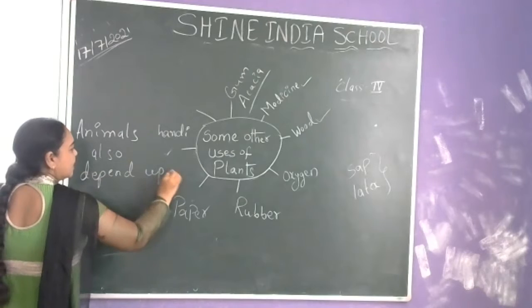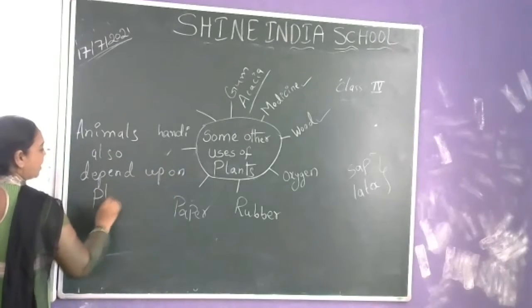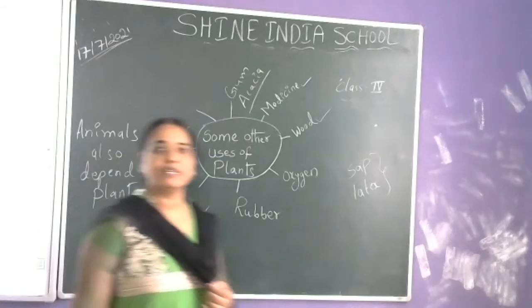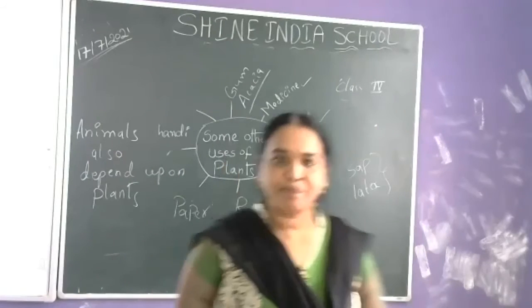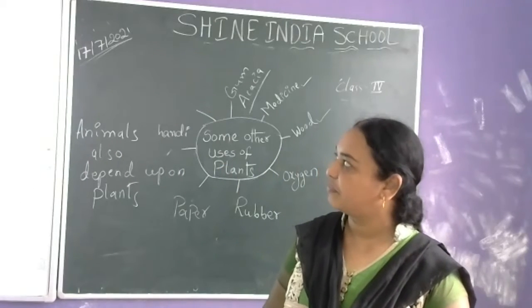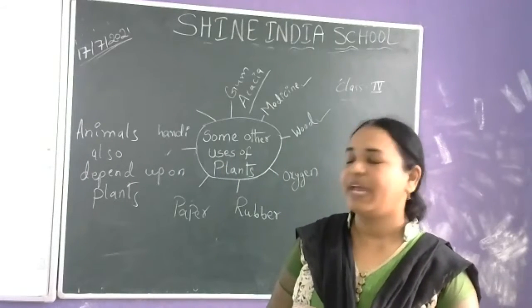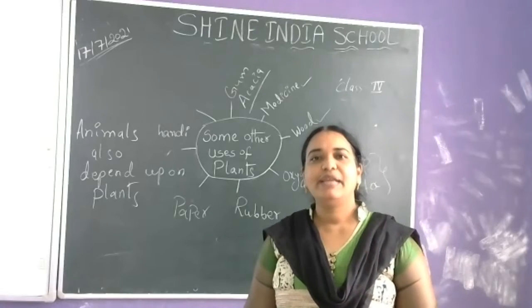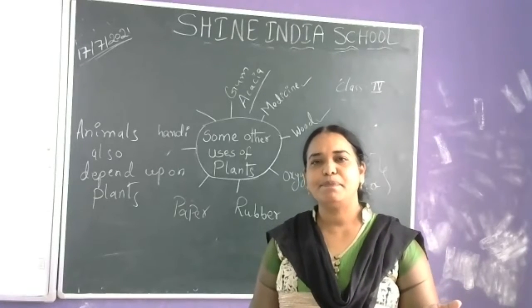Yes, teacher. Animals eat plants. Okay, very good. So directly or indirectly, animals depend upon the plants.